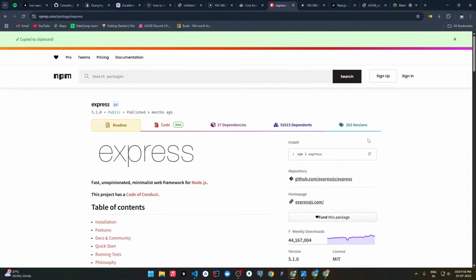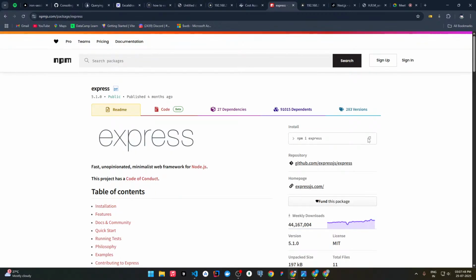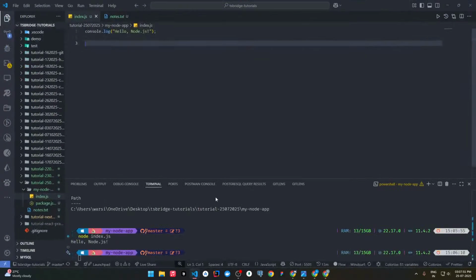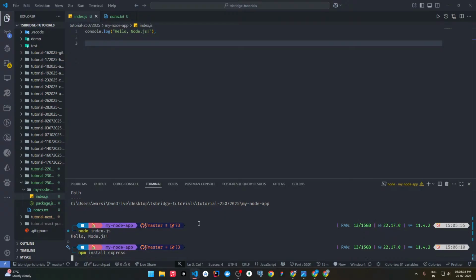Now what does this i mean? i means simply install. You have both options, either you can write i or you can write install. Now how do we add the packages? We use npm, as you all know npm manages those packages, and using npm we need to install those packages. So we will write install or i, whatever you prefer. Then we need to write the package name which we need to install. So simply we will write here express.